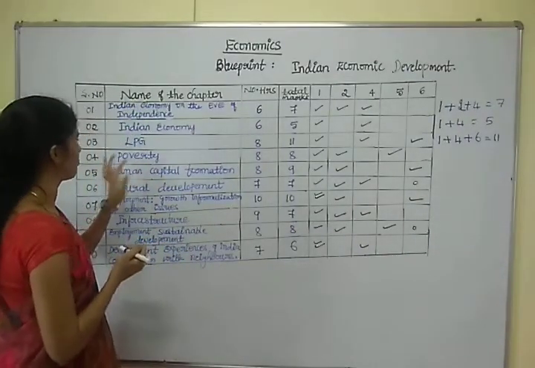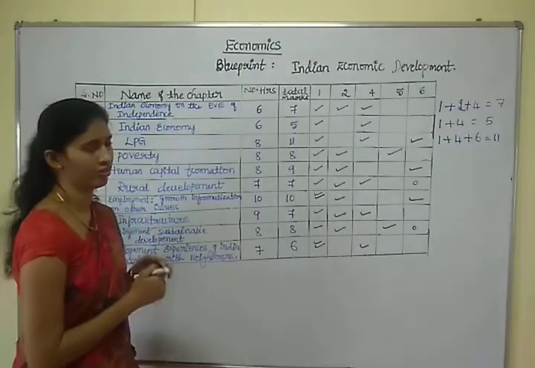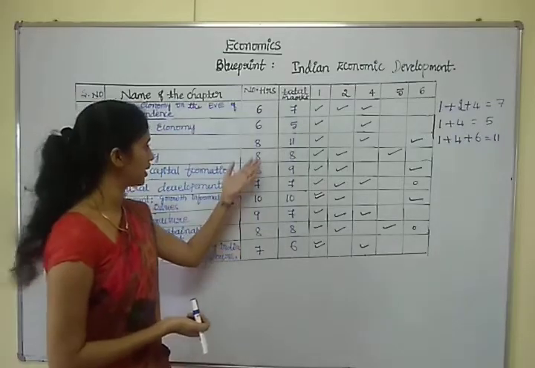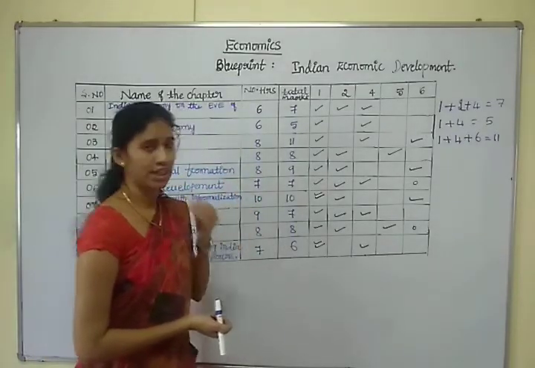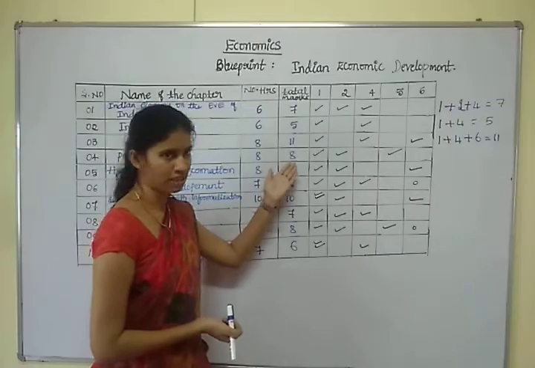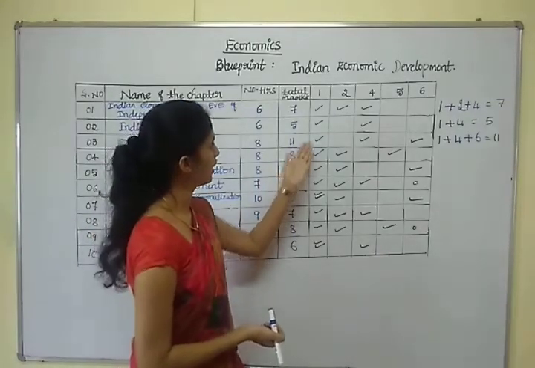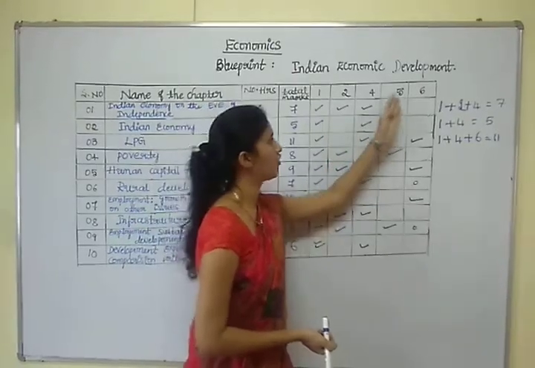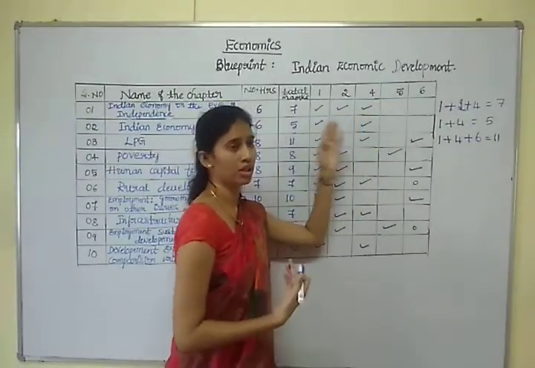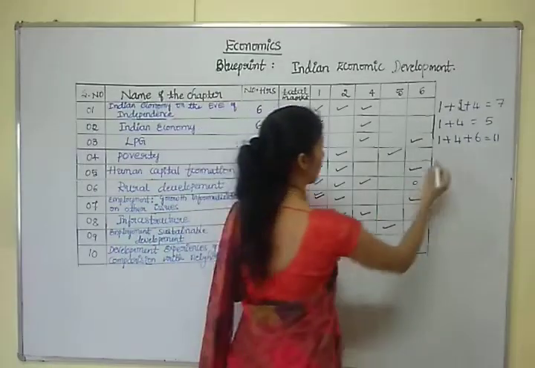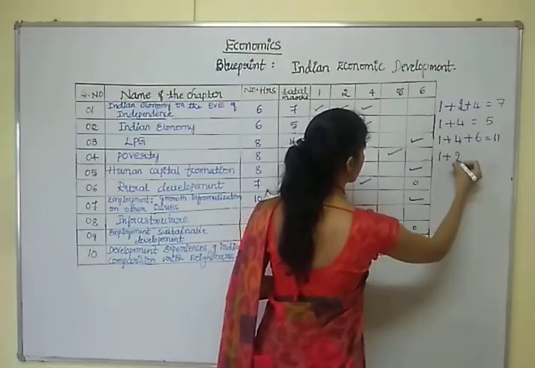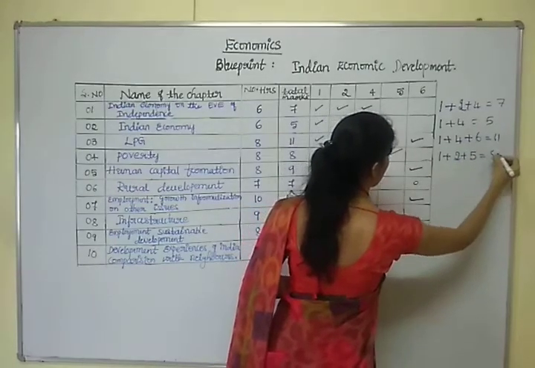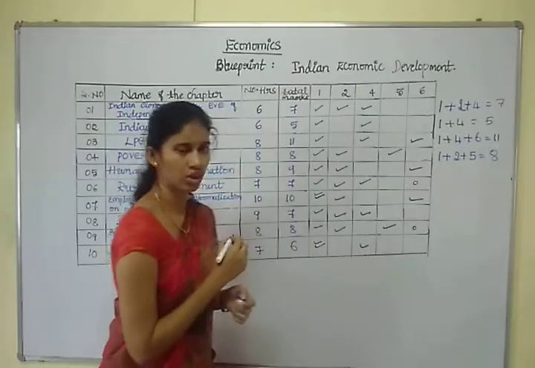Next chapter is poverty. It is a very important chapter and a very easy chapter. So total hours allocated to explain this chapter is 8 hours and total weightage of this chapter is also 8 marks. So 8 marks is divided into 1 mark question, 1 question, 2 marks question, 1 question and 5 marks, practical oriented question, 1 question. So 8 marks. Okay.